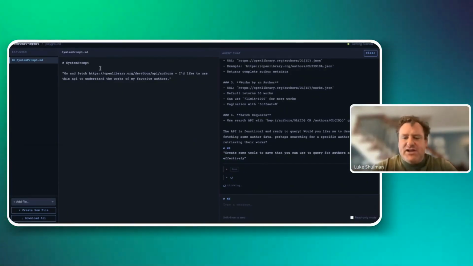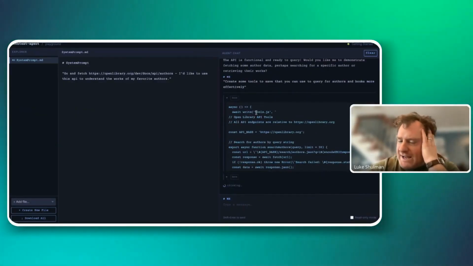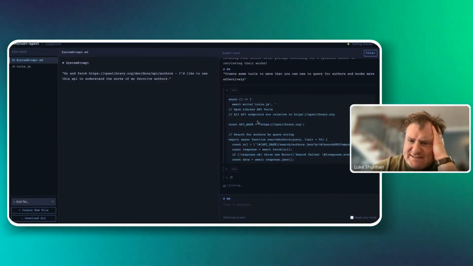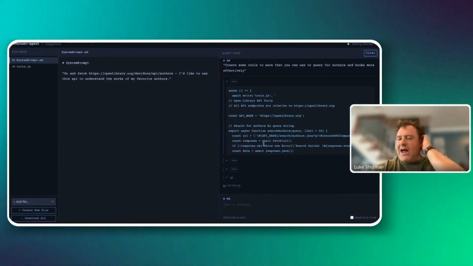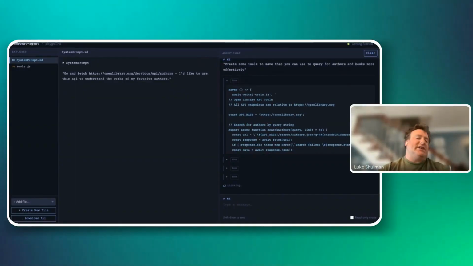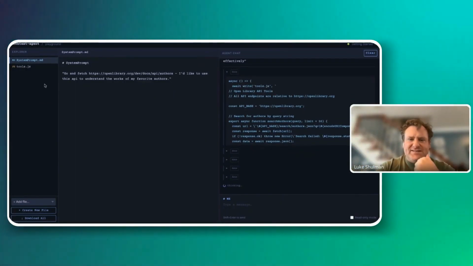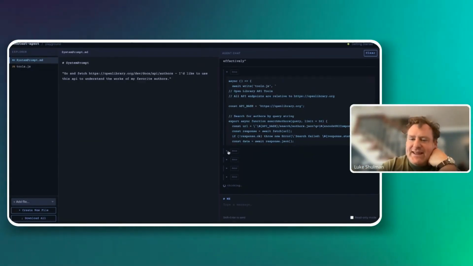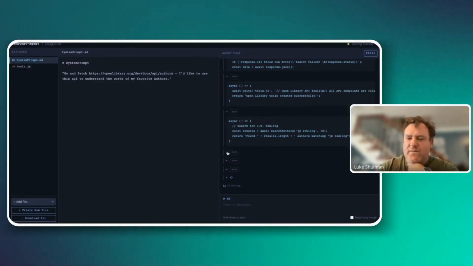And again, it loves to explore. So here we go. It's going to actually start writing tools.js, and it's going to create a function search authors. You know, we talk a lot about MCP servers and tools, but fundamentally tools are just programming functions. And so here we're just giving the agent the ability for it to write its own functions.